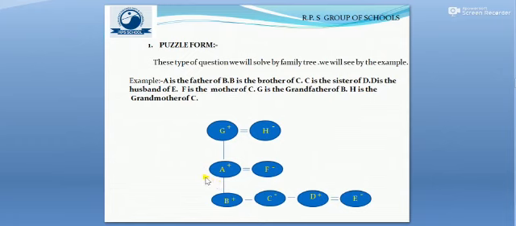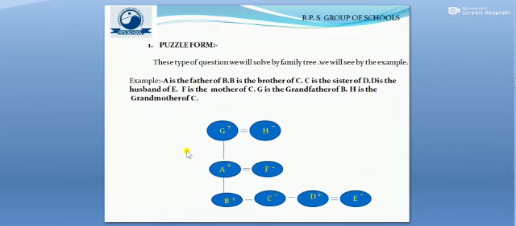So here we see these types of questions we will solve by family tree. The family tree is the basic and most fundamental factor for solving questions like this. We will see by the examples. First I would read out the complete question which is given here, and then I would read part by part. I would involve two characters at a time, and then I would try to make a family tree of all these members which are given in the question. So first I would read only the question.